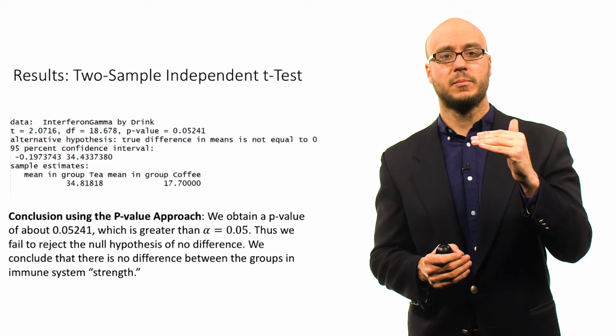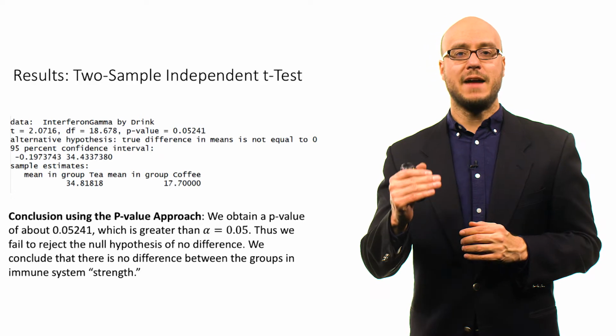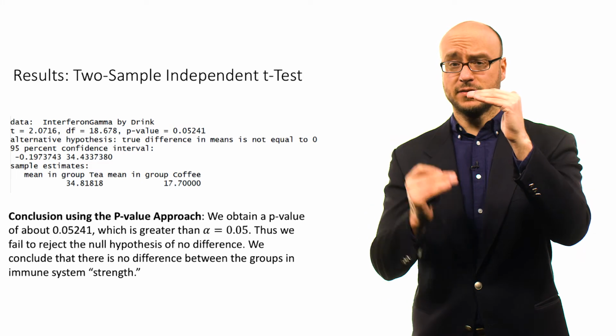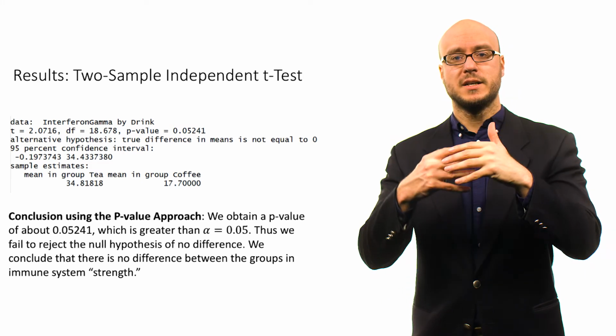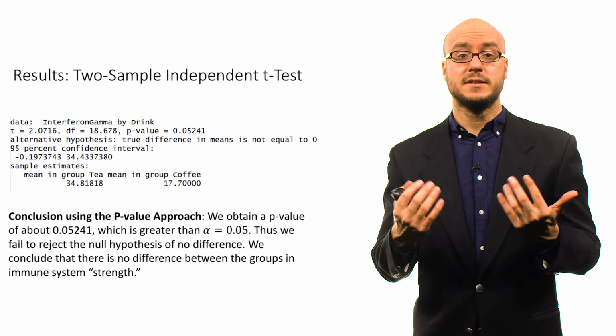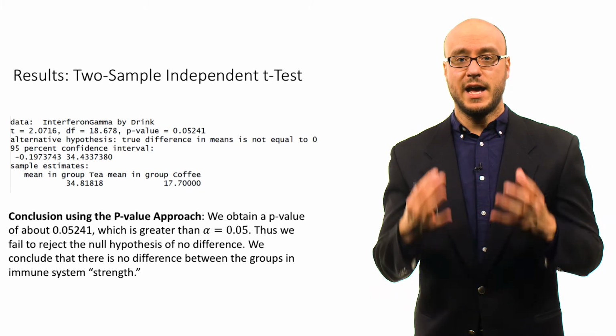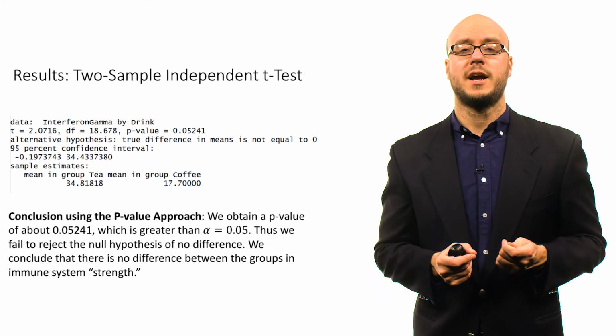The average is about 34.81, whereas the average for the coffee group was about 17.7. So there is a difference between the two groups. But because of the amount of uncertainty in the data set and the size of the sample, that's not statistically significant at the alpha of 0.05 level with a two-sided alternative.